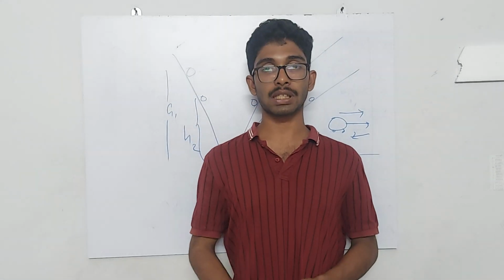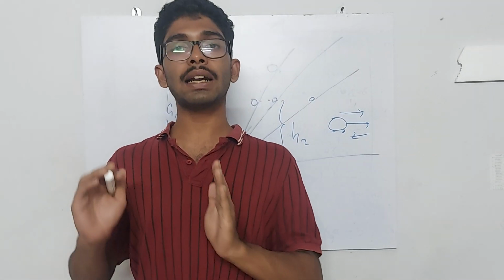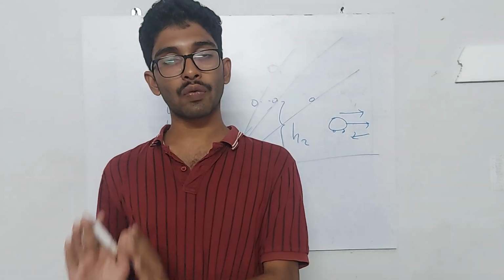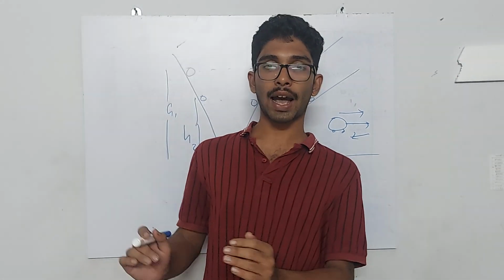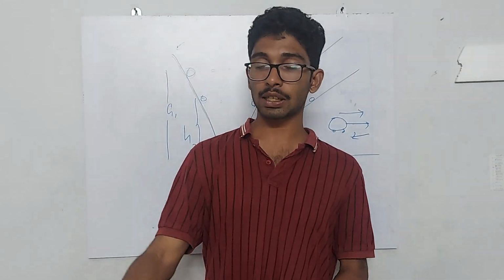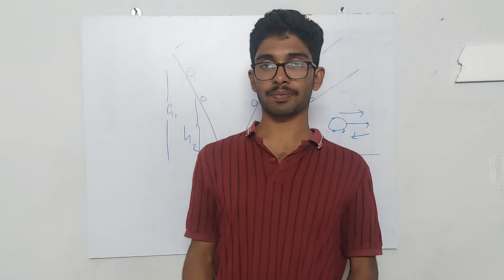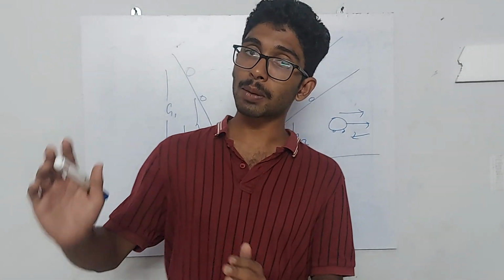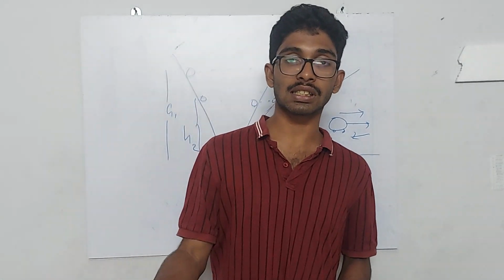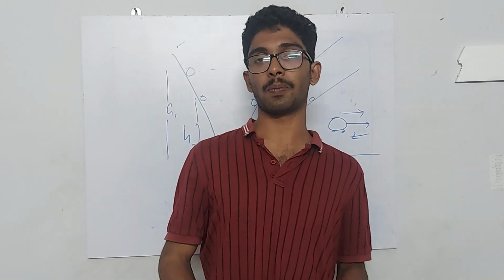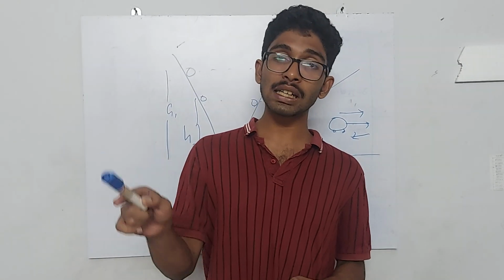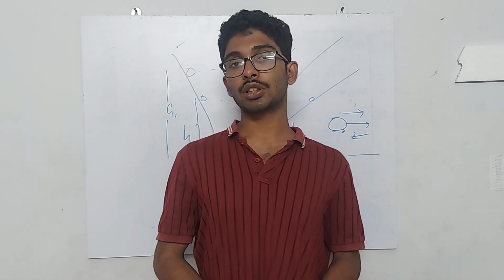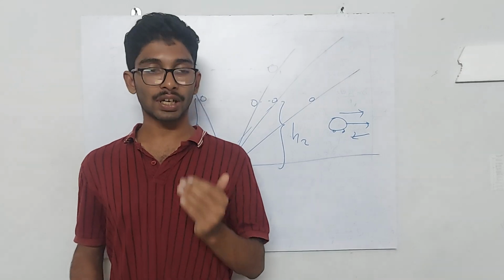So what did you understand from this? Every object tries to remain in its state of motion. If the box is at rest, it will always want to stay at rest, so you will have to apply a force. Now if the box has a lot of books in it, then its mass is higher, so it becomes more difficult to move it. That means you need to apply more force. That means its resistance towards motion is higher. So the object will try to remain in its state of motion or rest even better when its mass is high. So mass is a measure of inertia.